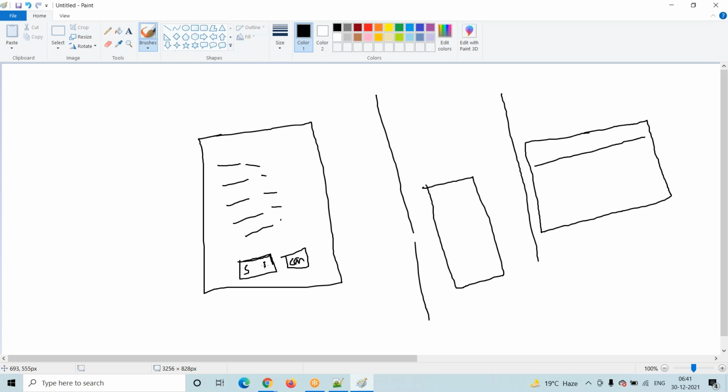What will happen in the Visual Force pages? Our request will go to the server, right? From the server, we are passing the data to the Apex class. From the Apex class, we are inserting the data, right? So the same thing here.